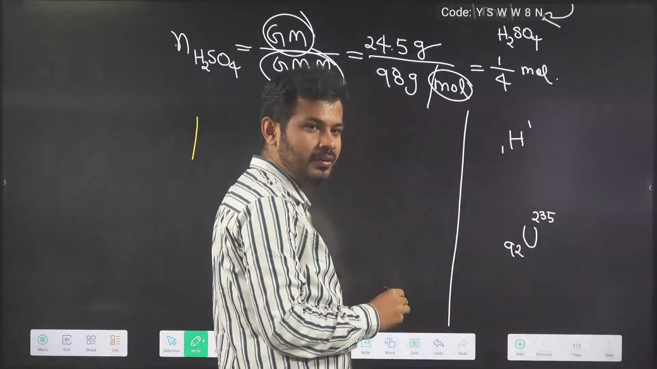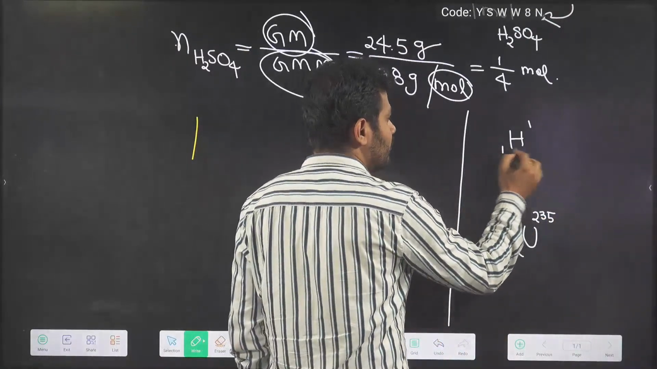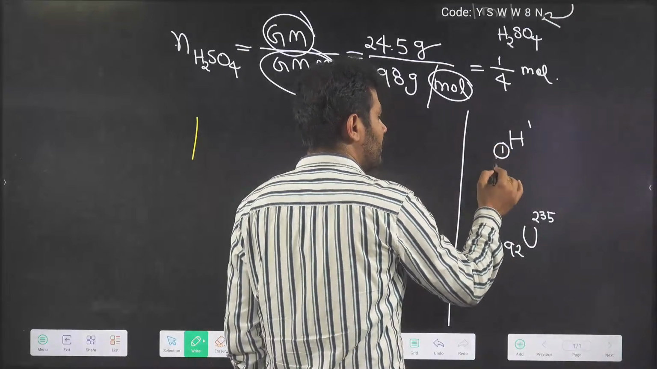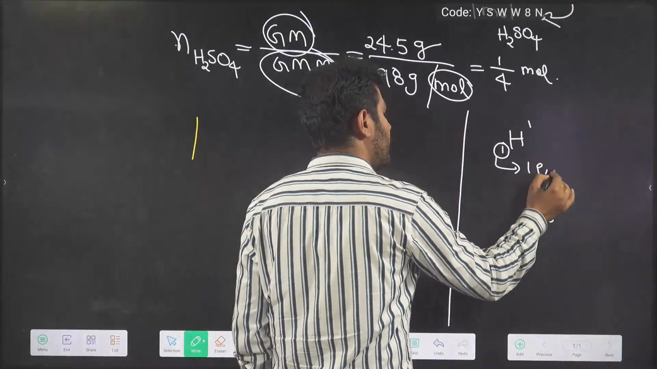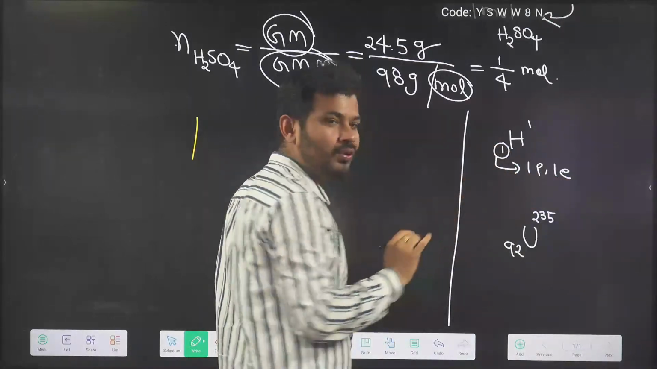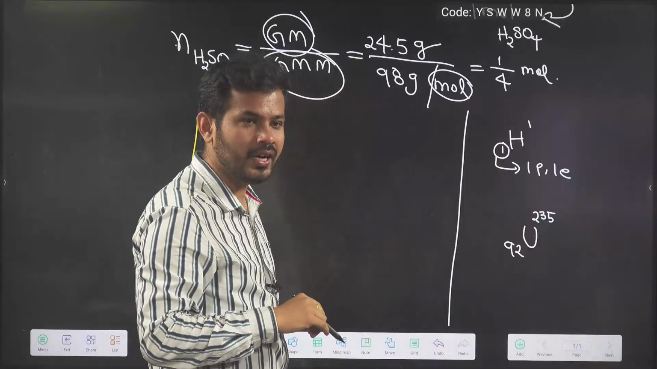Now you tell me, in hydrogen, atomic number is 1. That means what? It contains 1 proton and 1 electron. Atomic number is equal to number of protons. Right?